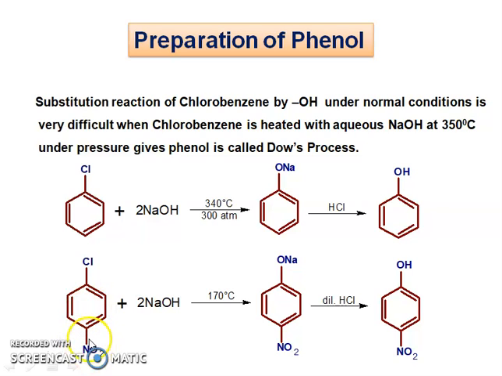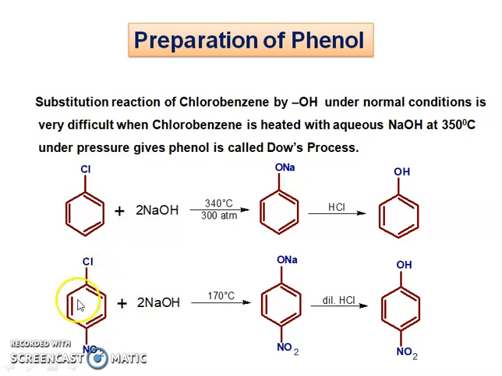Therefore the electrons of the benzene ring are attracted towards the nitro group, and therefore this benzene ring is deactivated, and hence the incoming nucleophile OH attacks the benzene ring and replaces Cl easily as compared to the other reaction. In that reaction, there is high electron density, and therefore the incoming nucleophile OH attacking in nucleophilic substitution and replacing Cl is not easily possible.